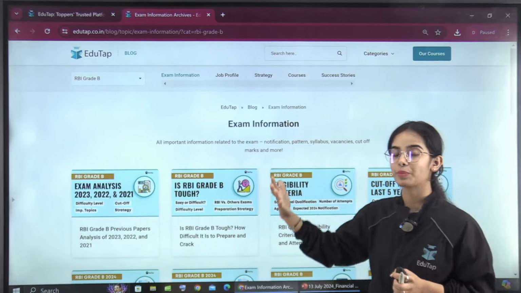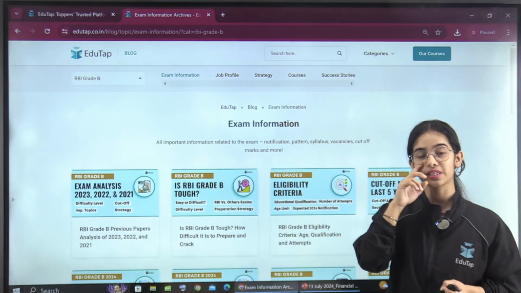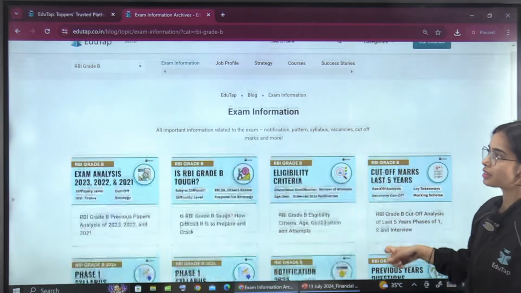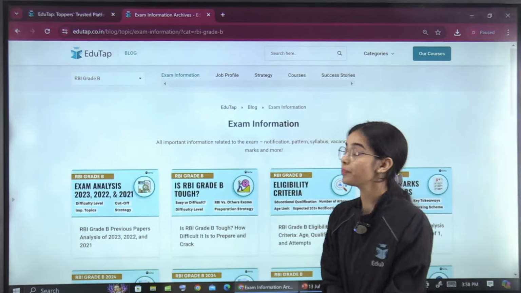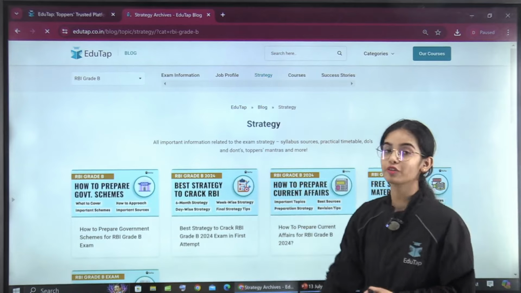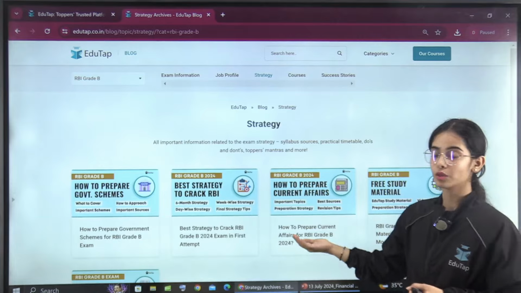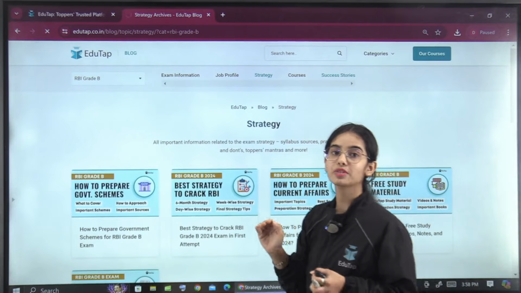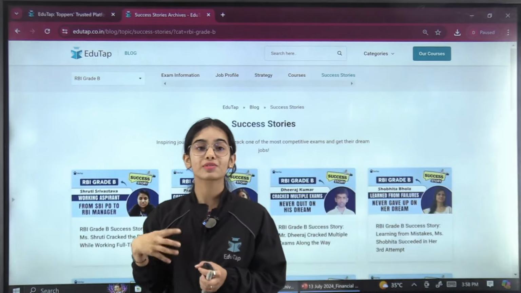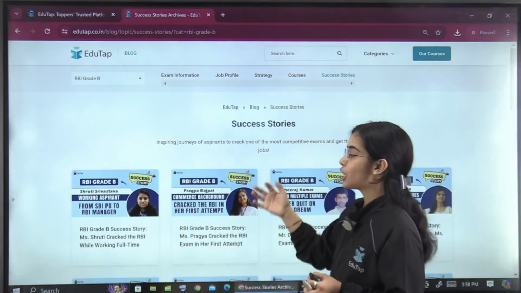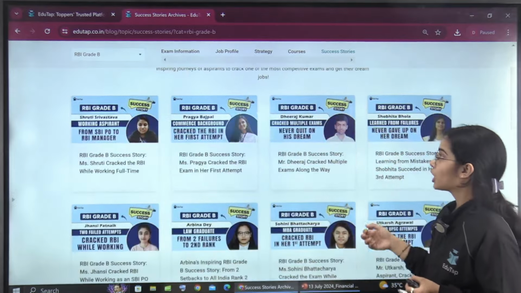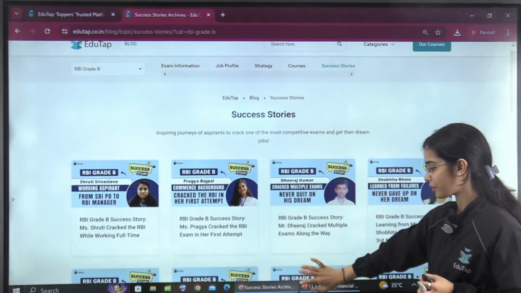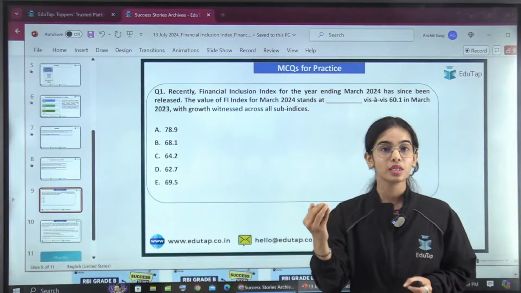Let's say I want to know about RBI Grade B. So you can know about the exam analysis, the eligibility criteria, and the cutoff marks of the previous years. The different exam information is provided here. If you want to know about the strategy for different components, you can get it from here and read more about the strategy. There are also success stories, how the toppers were able to achieve their dreams, what strategy and plan they followed. So these are the blogs prepared by the team, which you can read to gain more understanding about the examination.